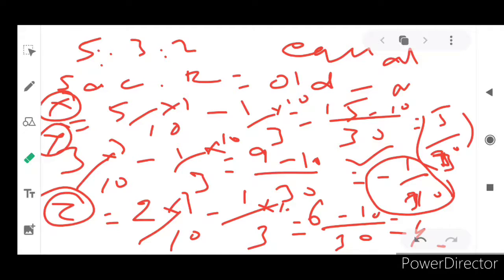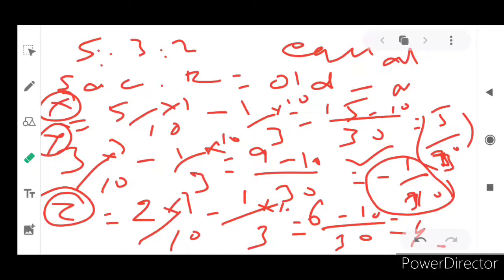Thus Y gains 1 by 30 share, Z gains 4 by 30 share. Y's gaining share is 1 by 30 and Z's gaining share is 4 by 30. It is increased compared with earlier, and X sacrificed 5 by 30. Sacrificed is a positive figure in this ratio, and the gaining ratio between Y and Z is 1:4.